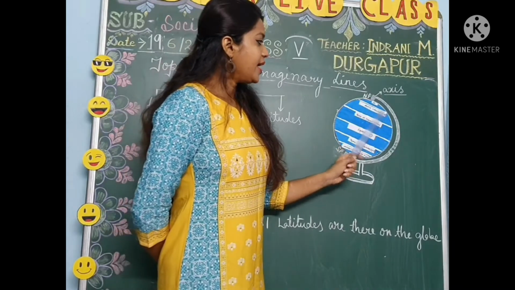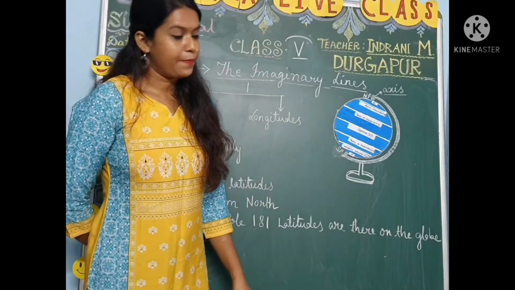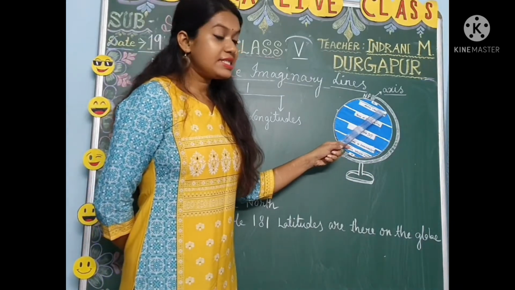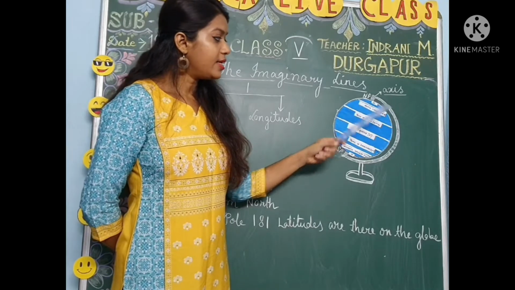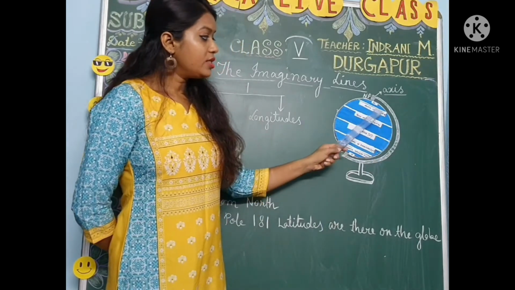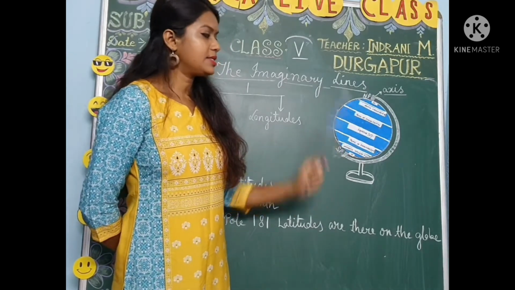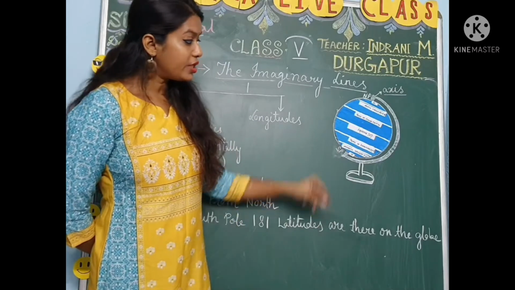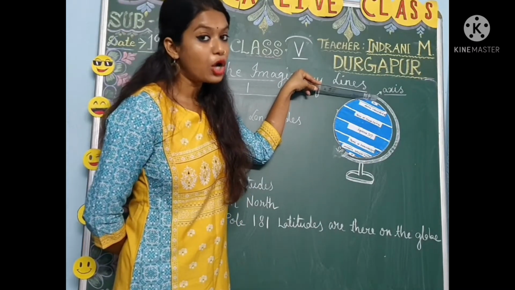Now, there is another important latitude in the Northern Hemisphere. At 66 and a half degrees north, there is a latitude named the Arctic Circle. And at 90 degrees north, there is the North Pole.